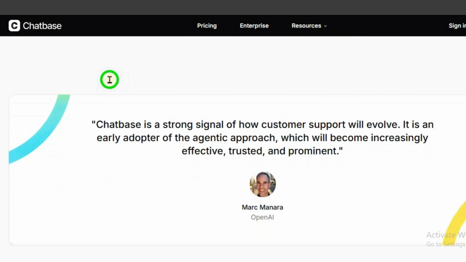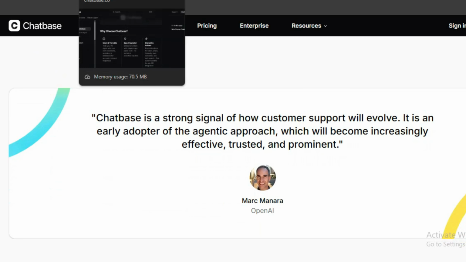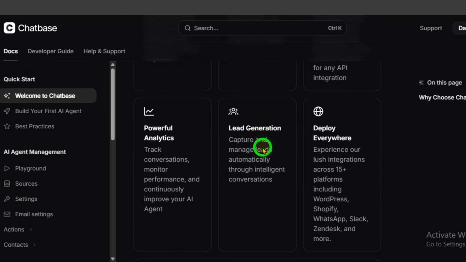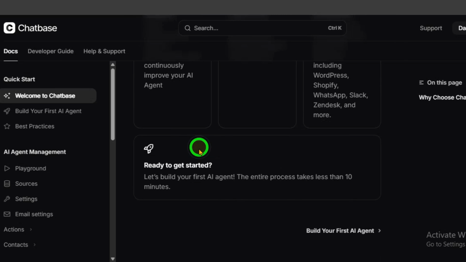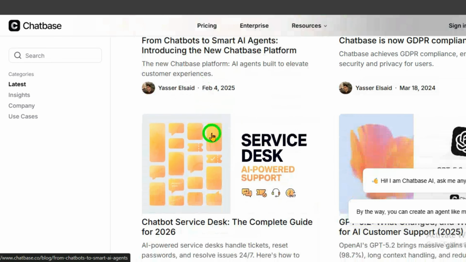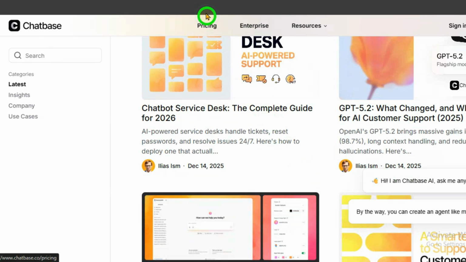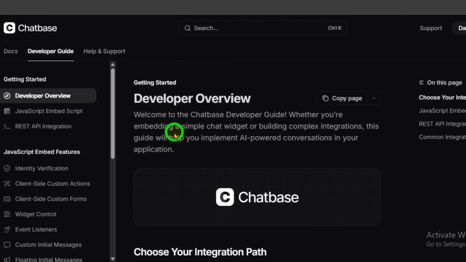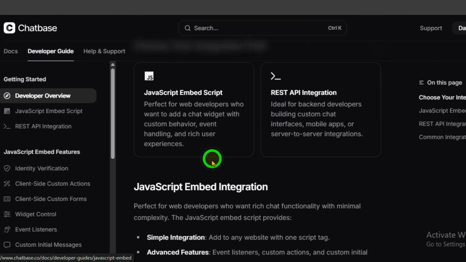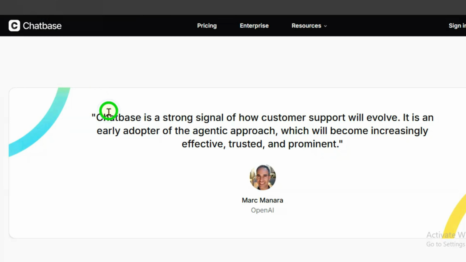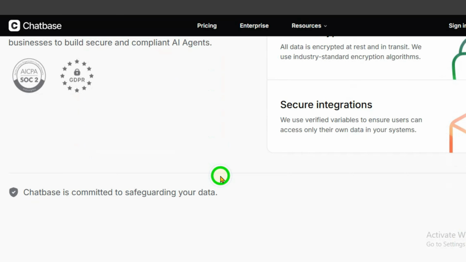Let's start with Chatbase. Chatbase is designed for speed and simplicity. It allows you to create an AI chatbot mainly by uploading documents, websites, or text content. Once your data is added, the chatbot is ready to answer questions based on that information. This makes Chatbase a good choice if you want a quick setup without technical complexity. Many beginners like it because the interface is clean, and you do not need coding knowledge to get started. Chatbase is often used for customer support, FAQs, and knowledge-based chatbots, especially for small businesses or solo creators who want